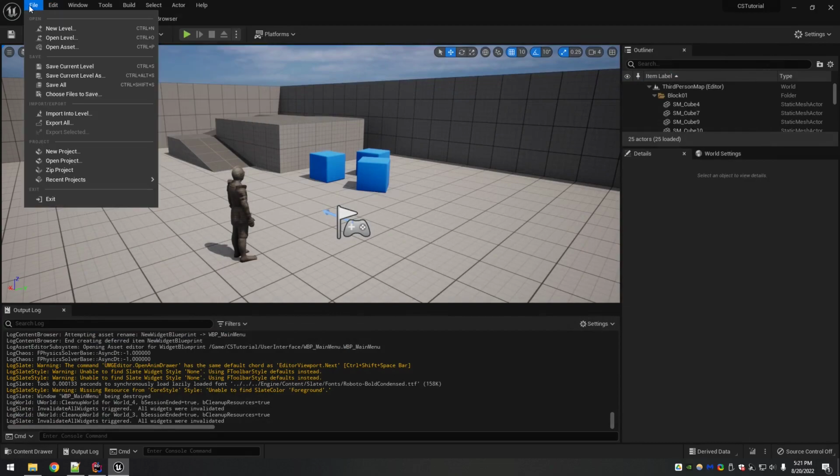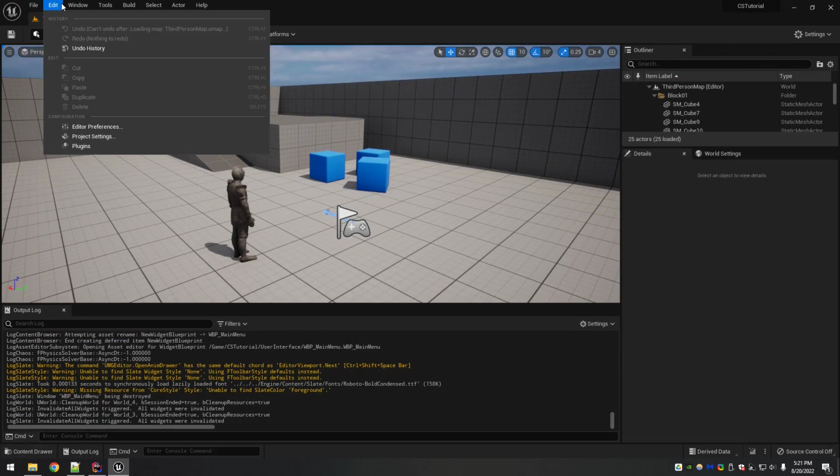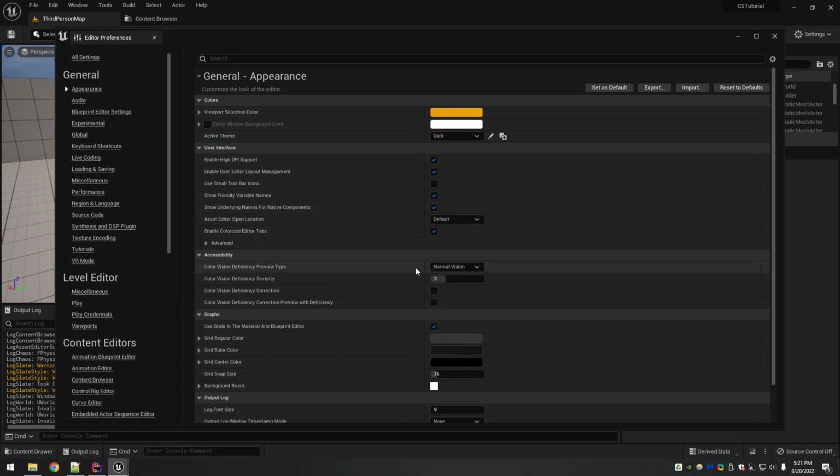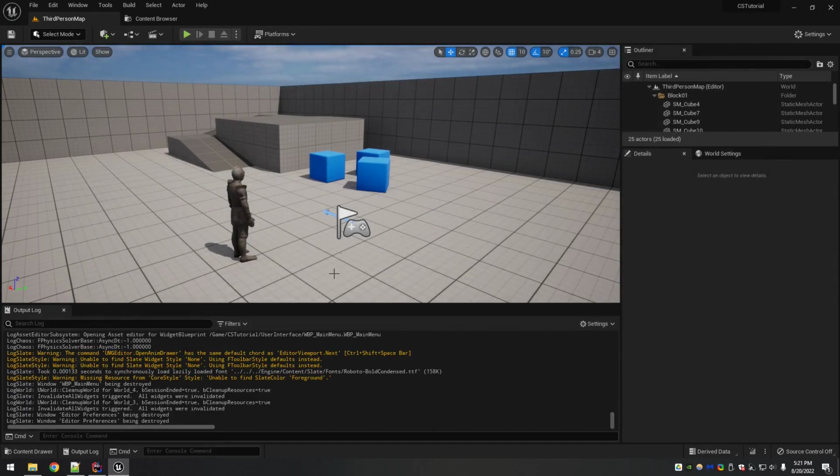Why aren't my windows going to the... This thing resets regularly, and I don't understand why. Asset editor location, main window. Okay, back to what I was doing.